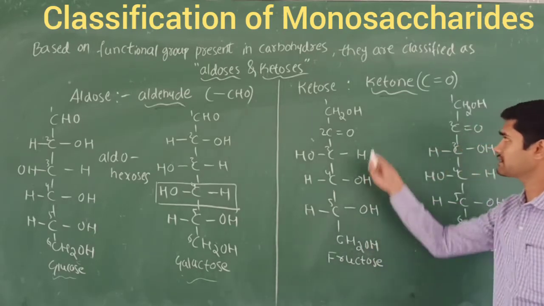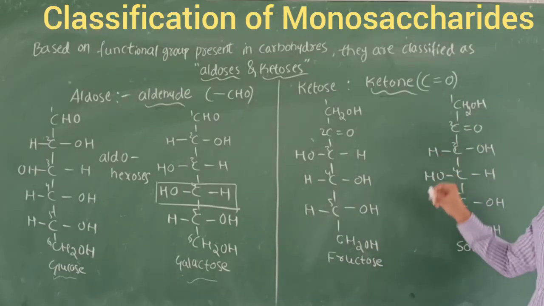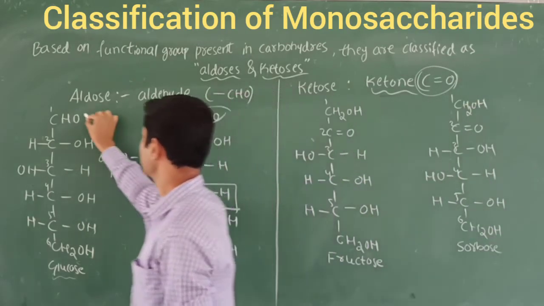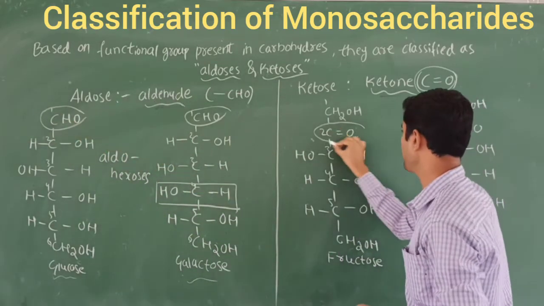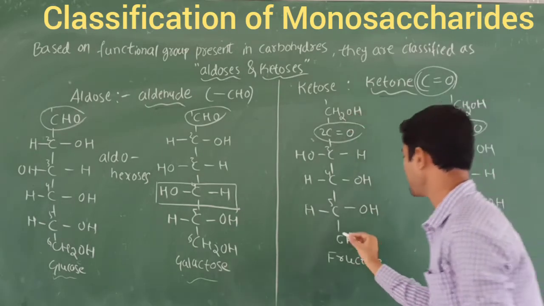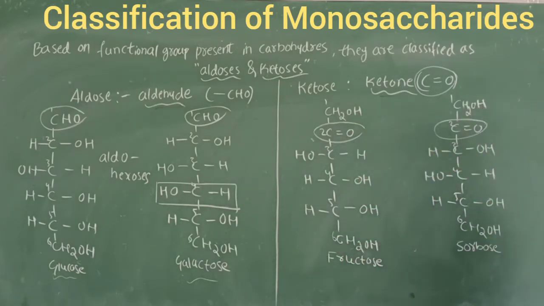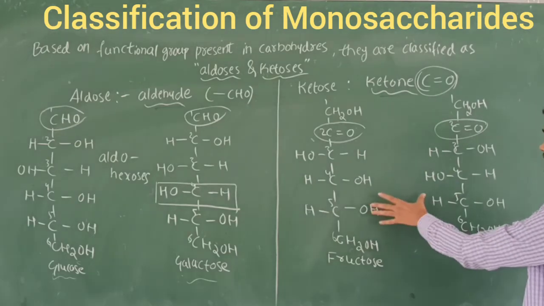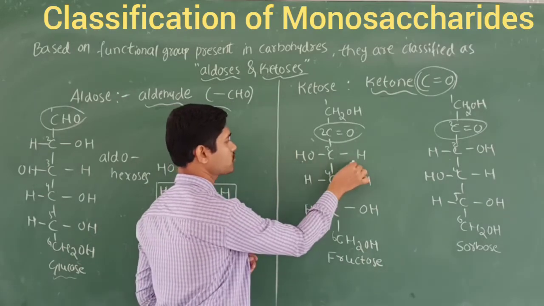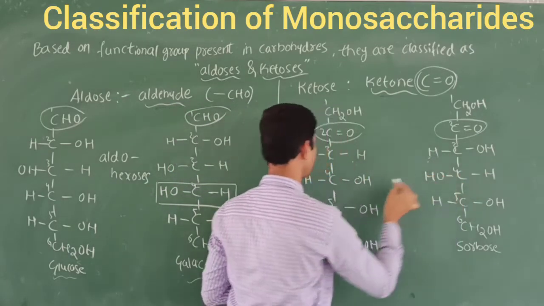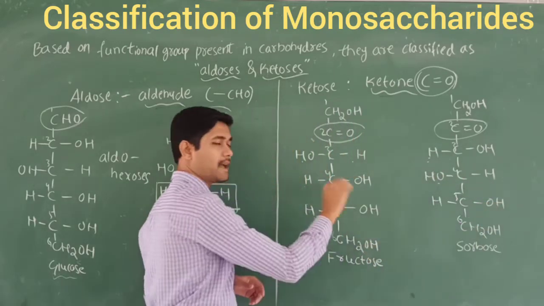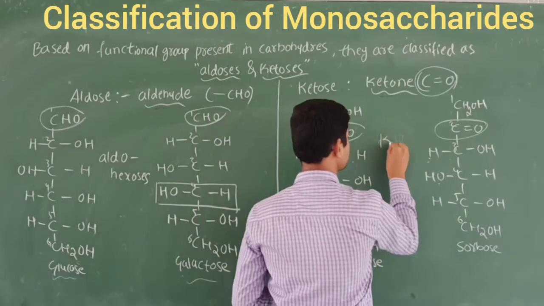Let's discuss ketones. Ketone functional group must be present here. Where the aldehyde group is present, they are called aldoses; where the ketonic functional group is present, they are called ketoses. Here also 6 carbon atoms are there. The difference is that at the third carbon the OH and H groups are interchanged, and at the fourth carbon OH and H are interchanged again. Similarly, its name is ketohexoses.